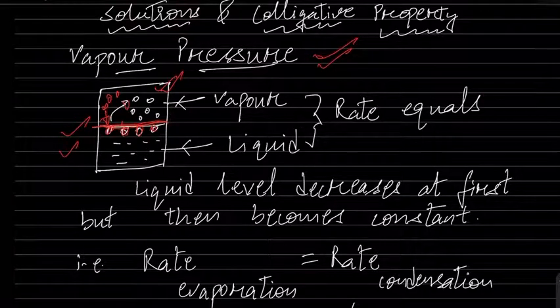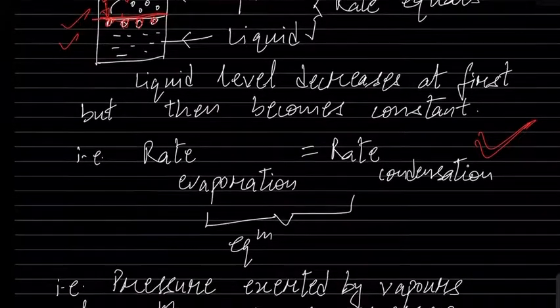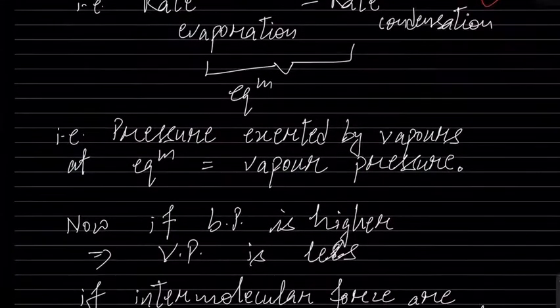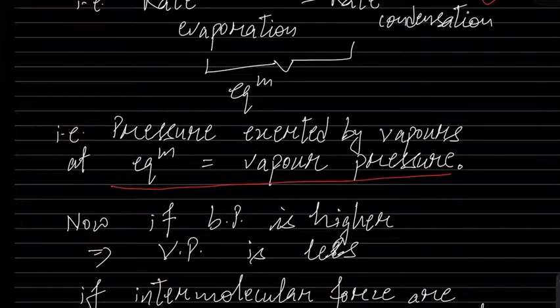The rate of evaporation will become equal to the rate of condensation, and that is called the equilibrium condition. So the pressure exerted by the vapors at equilibrium is called vapor pressure.